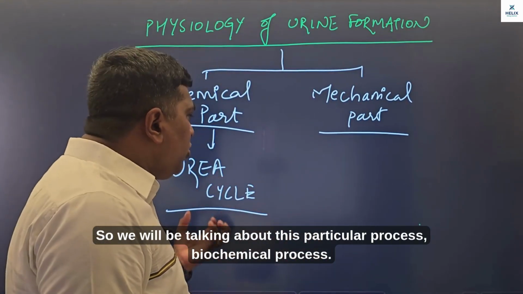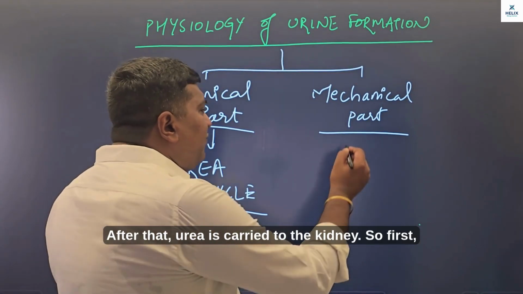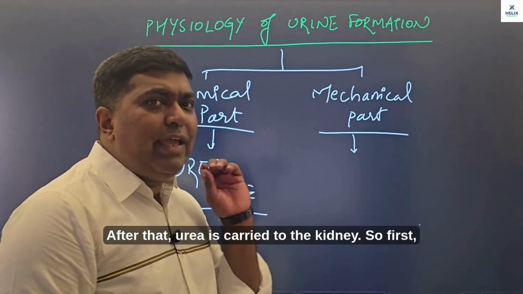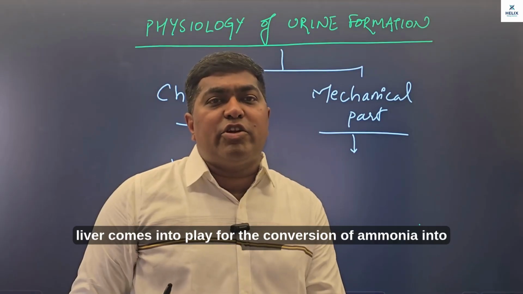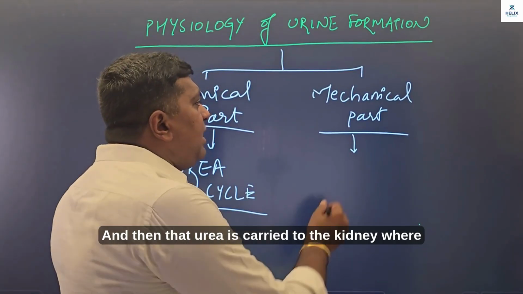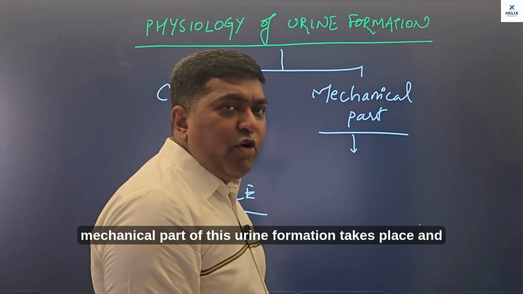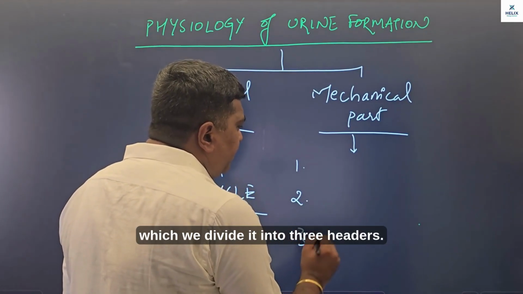So we will be talking about this particular biochemical process. After that, urea is carried to the kidney. So first, the liver comes into play for the conversion of ammonia into urea, and then that urea is carried to the kidney, where the mechanical part of urine formation takes place, which we divide into three headers.